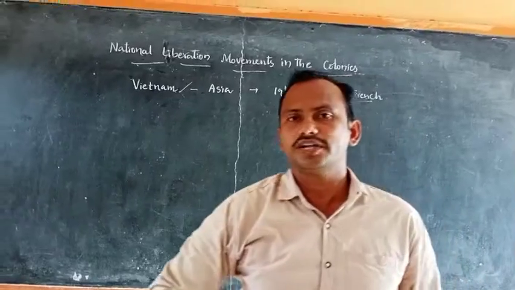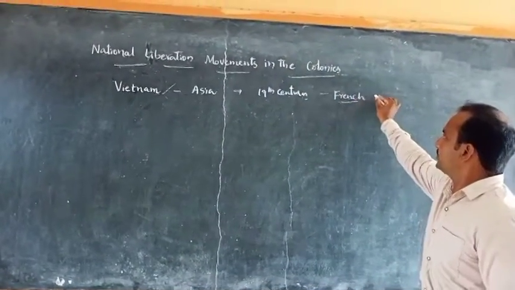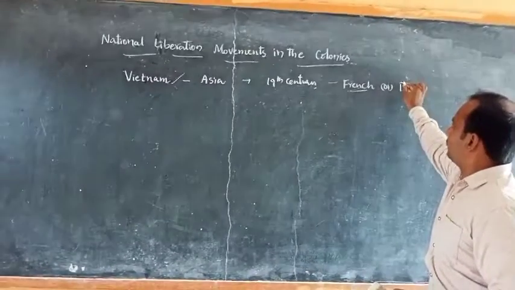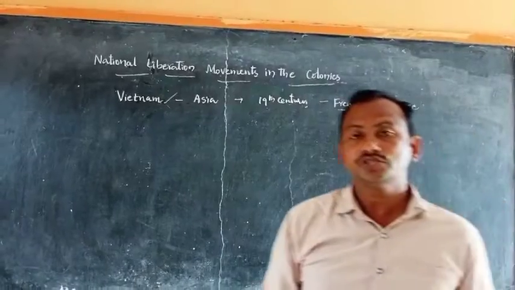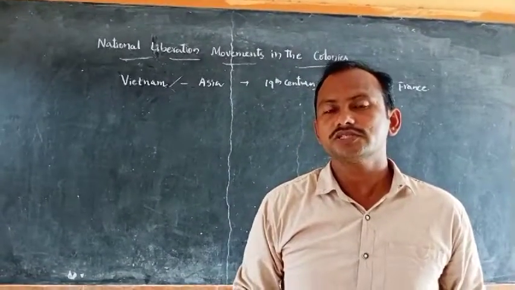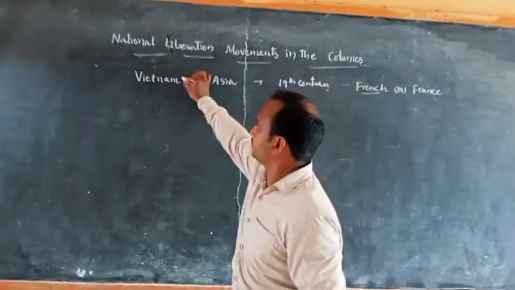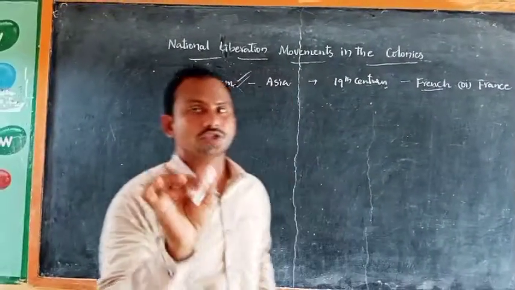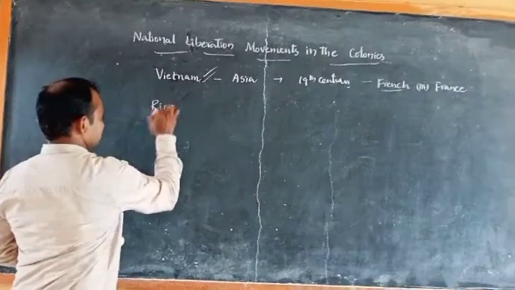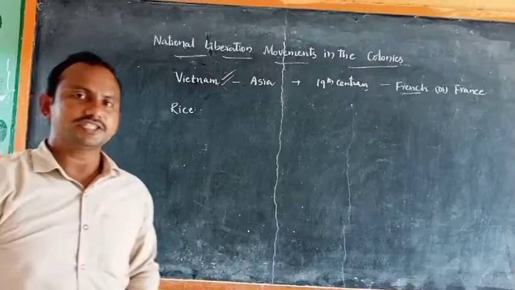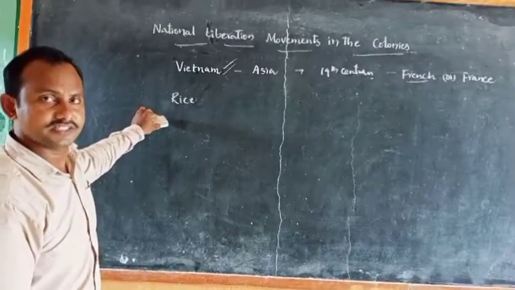Let us listen how they exploited. The French, here French means the people of France, were very interested to develop Vietnam as an exporter of the crop rice.